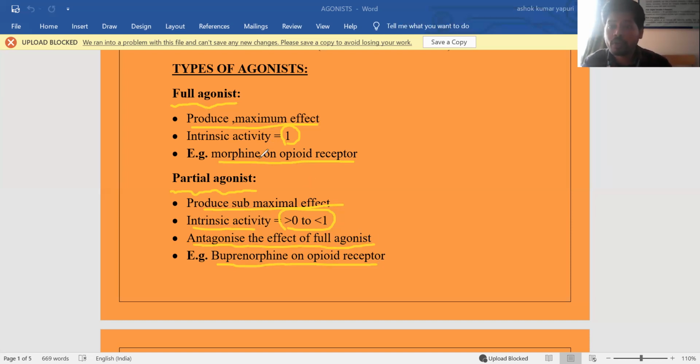The same morphine on the opioid receptor is a full agonist, and buprenorphine on the opioid receptor is a partial agonist. This is because of the interaction. The full agonist is interacting 100% with the receptors and showing the conformational change, while the partial agonist is only partially interacting and showing the conformational change.